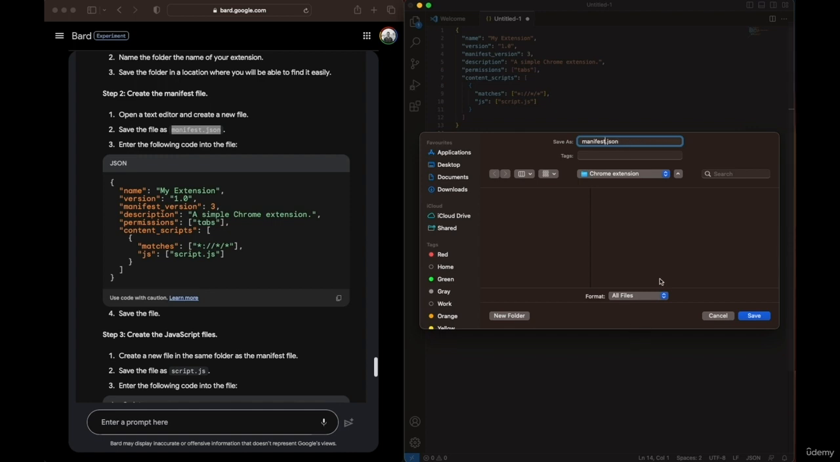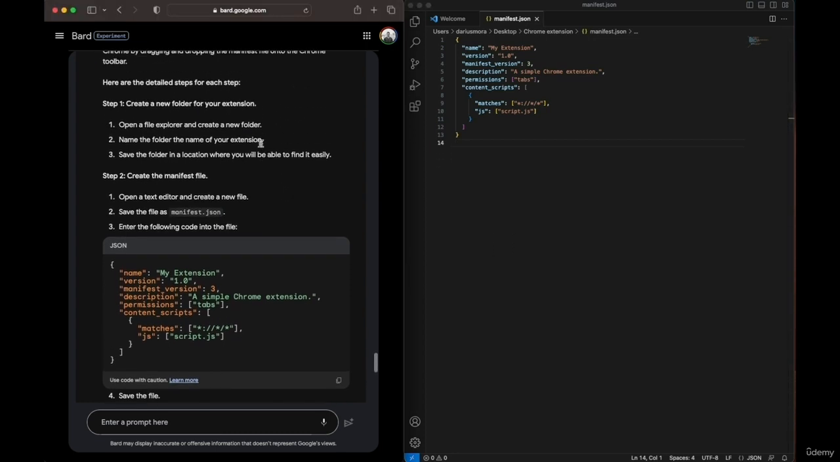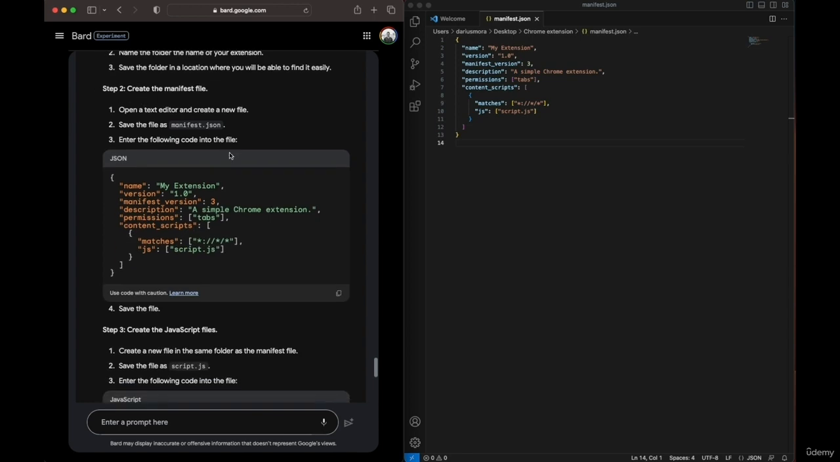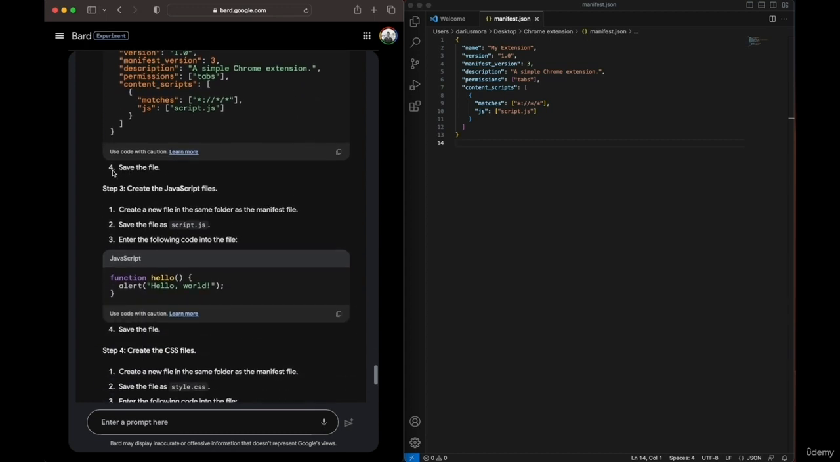save the file, and it is very important. So make sure that the name is correct. If it's not correct, it is not going to work. So that has to be correct. Very cool. So we got the second step out of the way. Now you should have this manifest.json file. And then we save the file, done, correct.